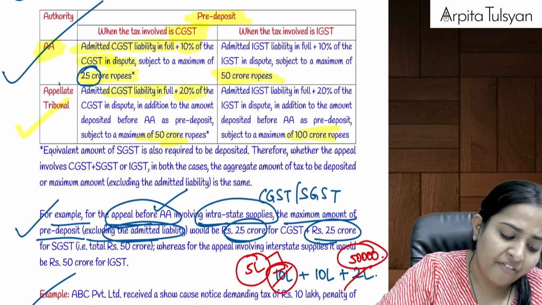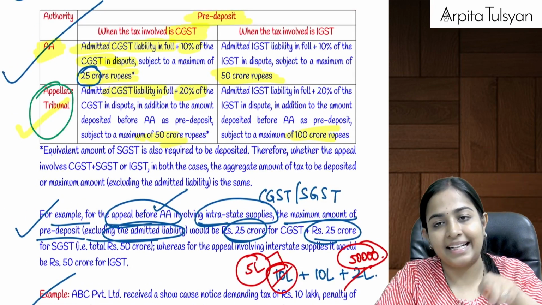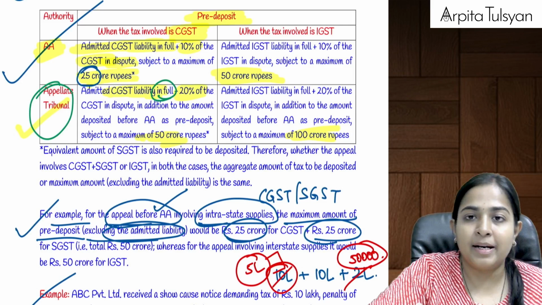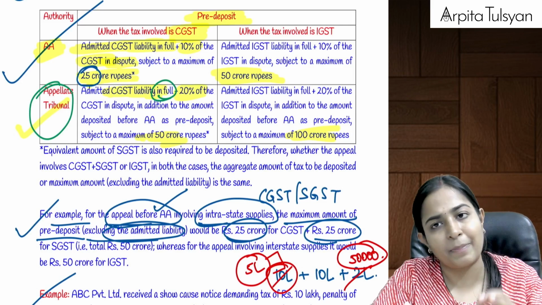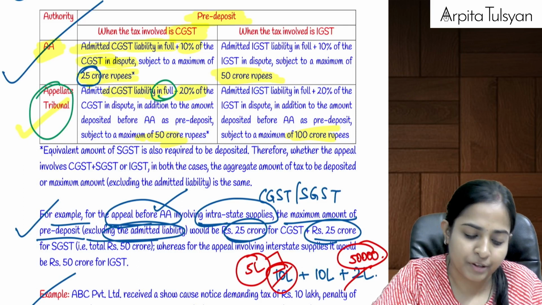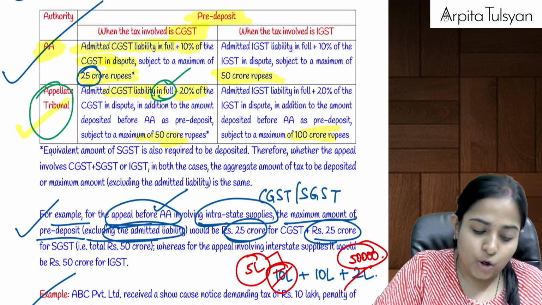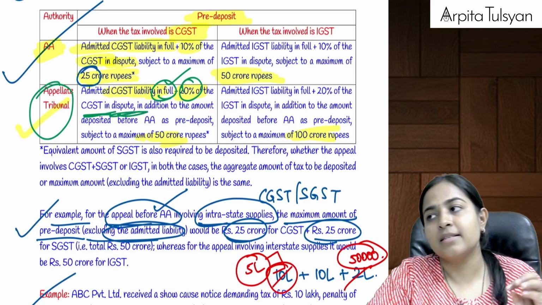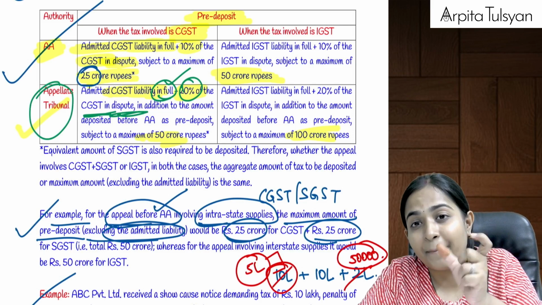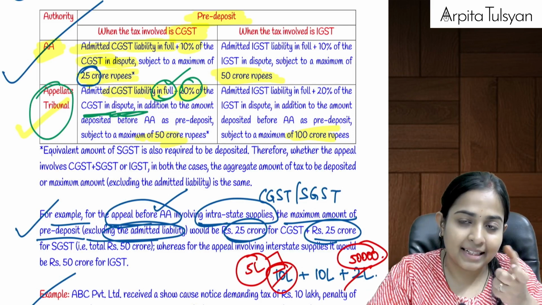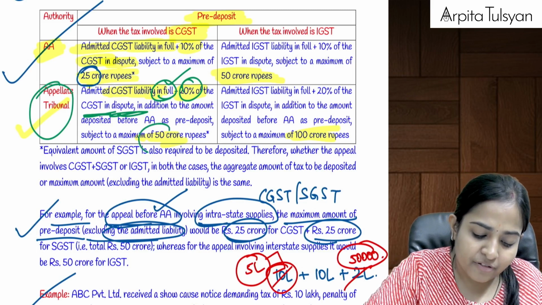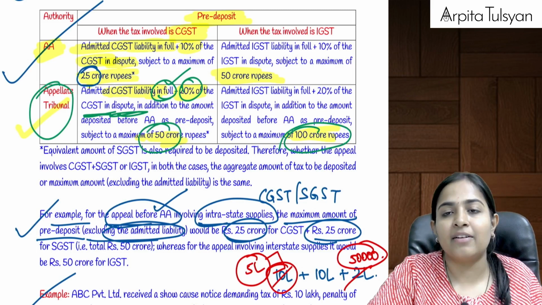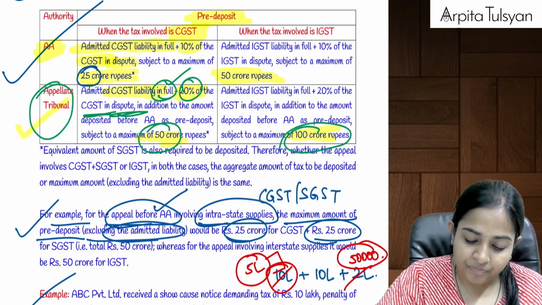Similarly, when you are going and filing the appeal before the Appellate Tribunal, at that time also that person is required to pay some pre-deposit. How much? First of all, the full liability that you have admitted, that is tax, interest, penalty, fee, fine, everything, 100% of it you have to pay, plus double, 20% of the tax which is in dispute, means which you have not accepted. 20% of that basic tax amount you have to pay, and this will be restricted to 50 crores in case of CGST, SGST each, but in case of IGST it has to be restricted to rupees 100 crore. Are you clear with this?